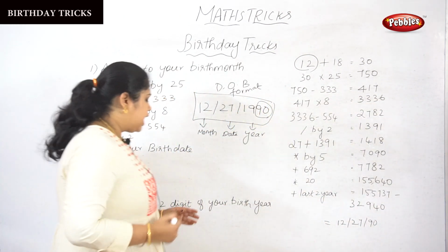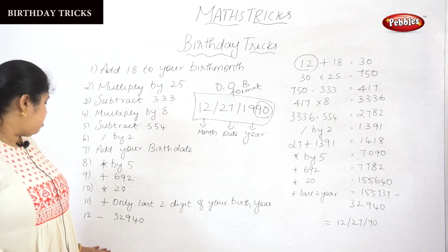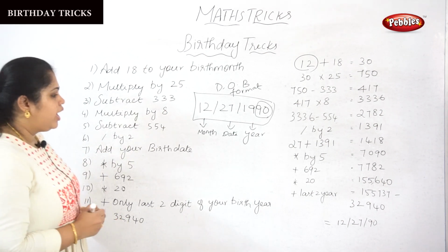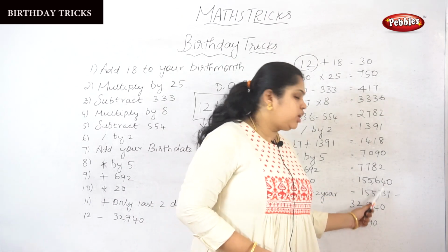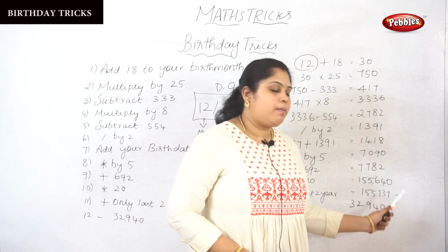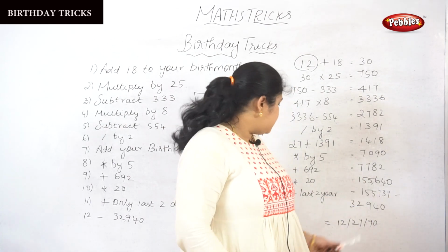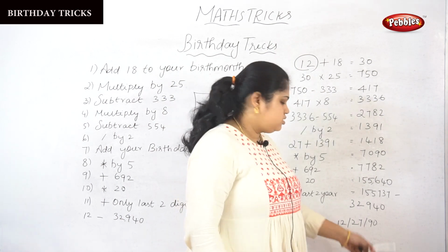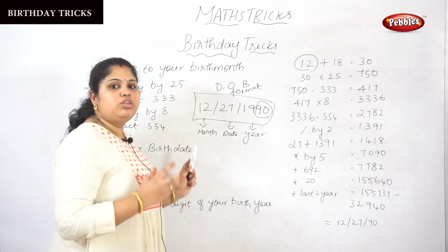Okay, so the last step, the 12th step: you should subtract 32,940. After subtracting, 1,55,734 minus 32,940 is equal to 122790. So you are achieving the proper date of birth format.